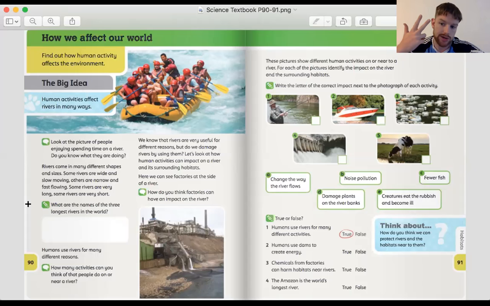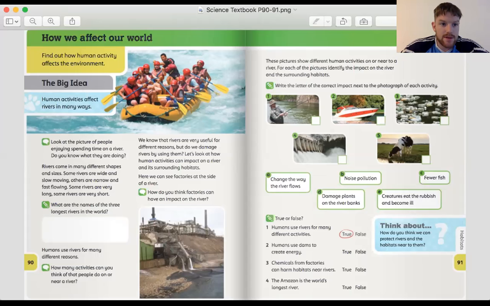And the third biggest one shares its name with the biggest rainforest in the world in South America, in Brazil. We learned a little bit about this already. So if you know the name of the rainforest, you should know the name of the river as well. The biggest rainforest in the world in Brazil begins with an A.